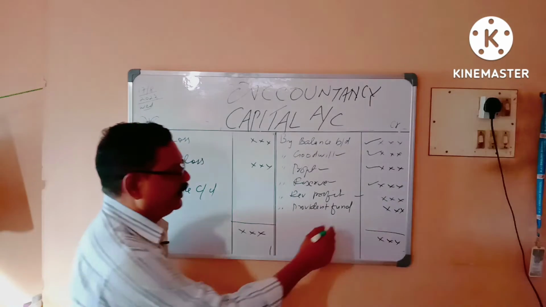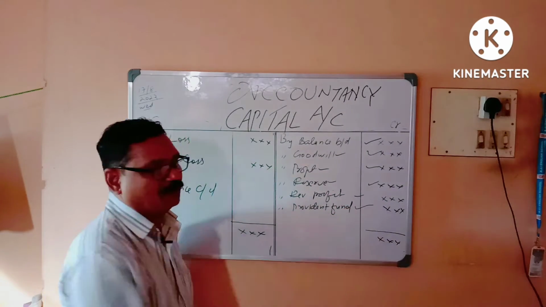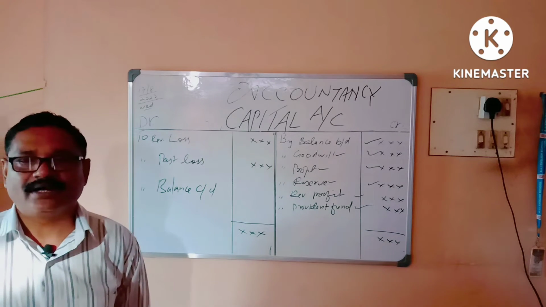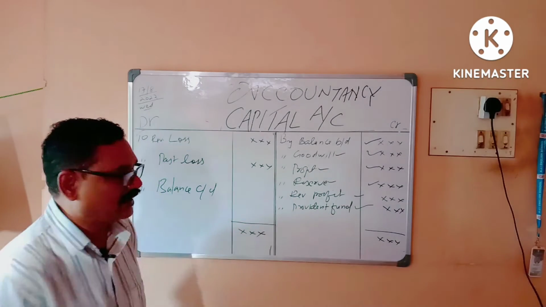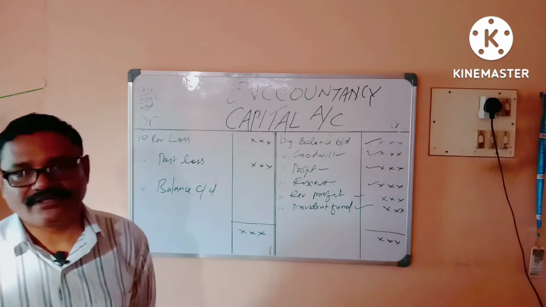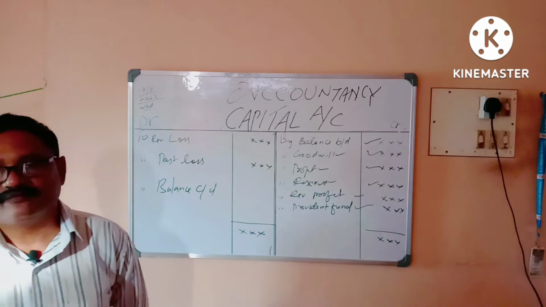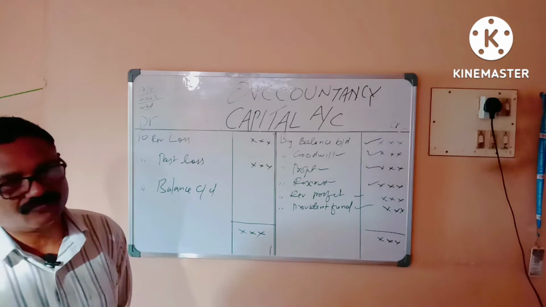That one we have to take care of. Next, provident fund. Provident fund is the benefit received by the partners from the firm. That we have to distribute in the old ratio. So these are the necessary items which come on the credit side of the partners' capital account.